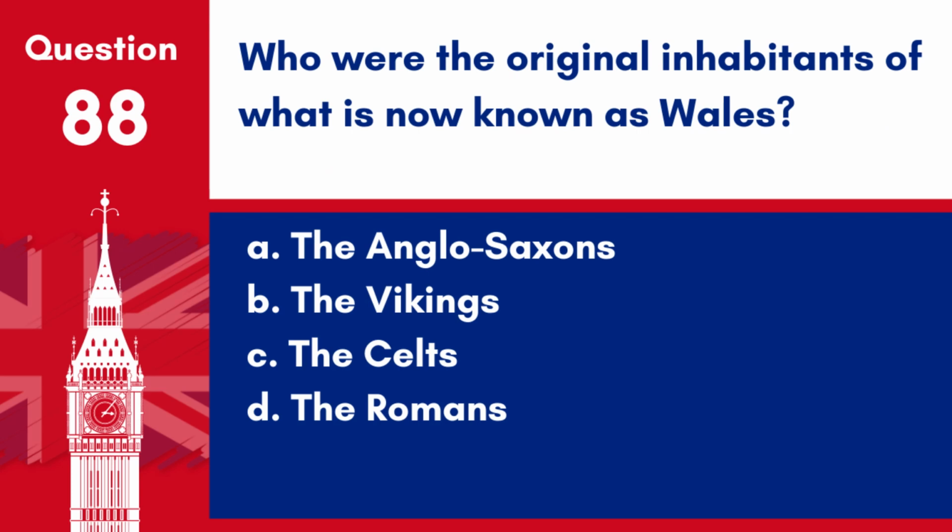Question 88. Who were the original inhabitants of what is now known as Wales? A. The Anglo-Saxons. B. The Vikings. C. The Celts. D. The Romans. Answer C. The Celts. The Celtic people were the original inhabitants of Wales, known for their distinct language and culture.